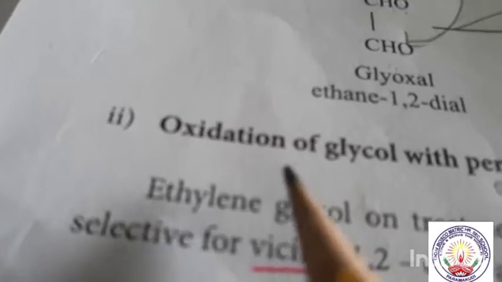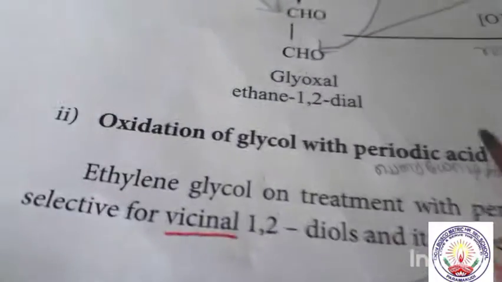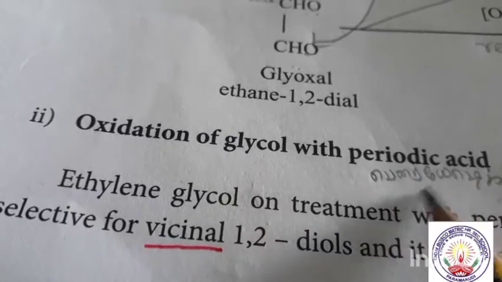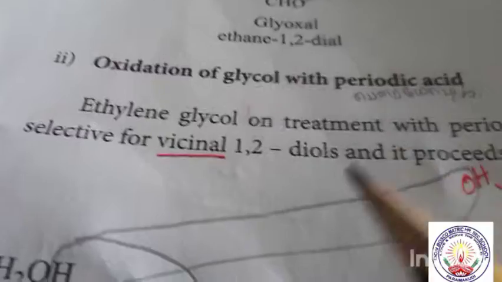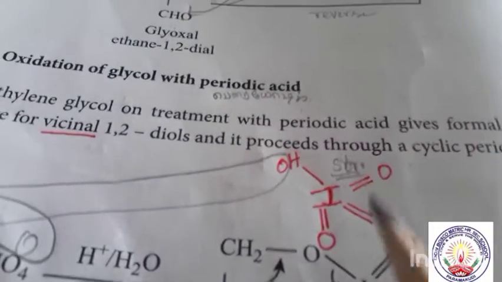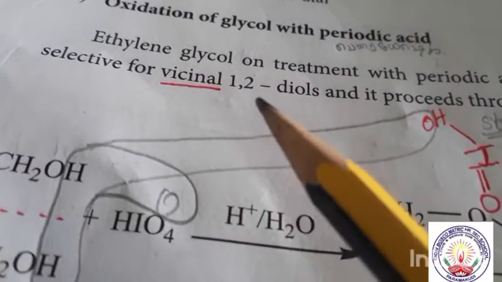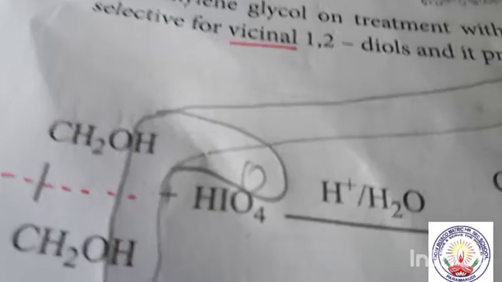The second one is oxidation of glycol with periodic acid. So this is not periodic, this is periodic acid. Here ethylene glycol on treatment with periodic acid gives formaldehyde. This is the special thing. We get vicinal 1,2-diols. First of all, what is vicinal?